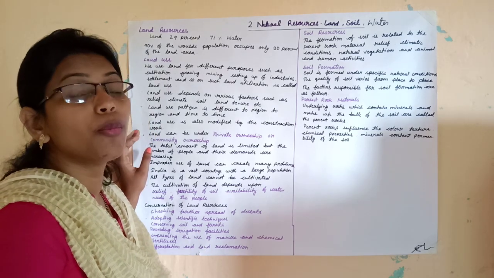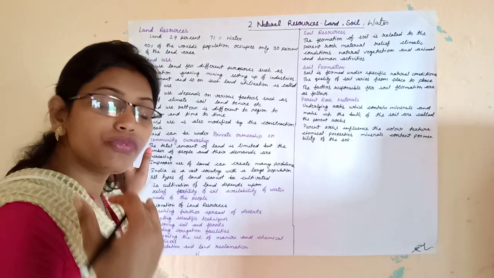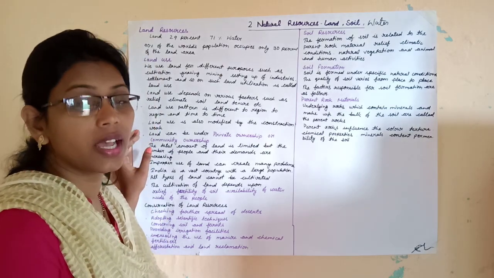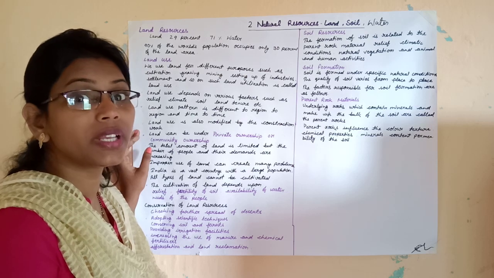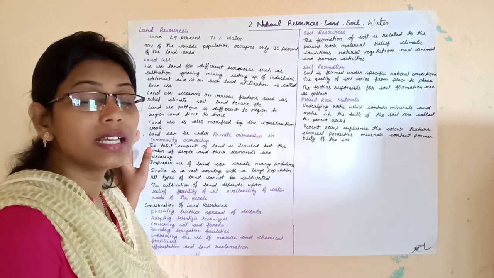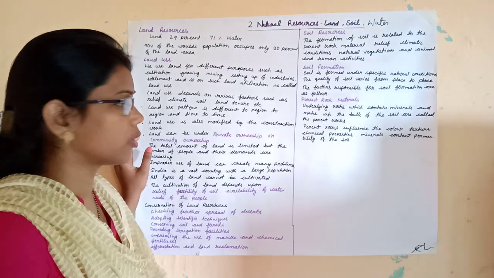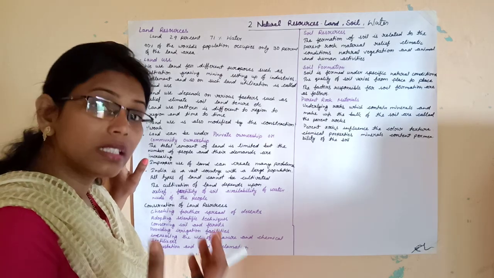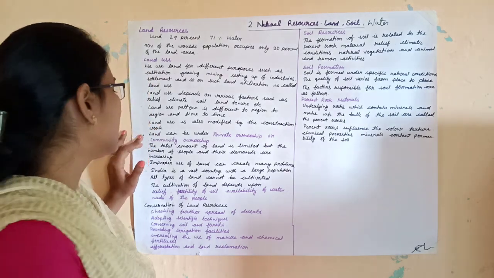That means people modified the prairie grassland into agricultural land. And present day we know that the prairies are known as what? Yes, the greenery of the world. So we can modify the land and we can use it.